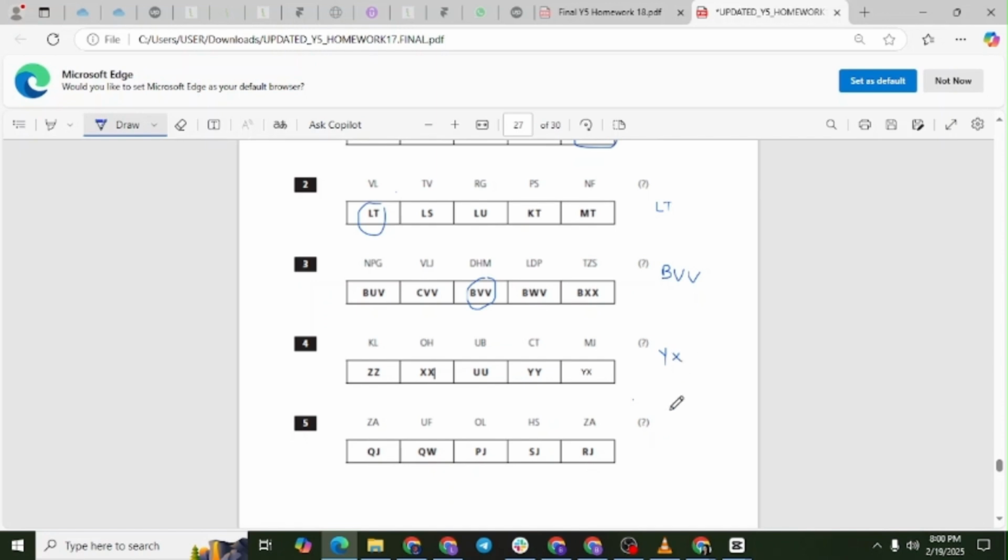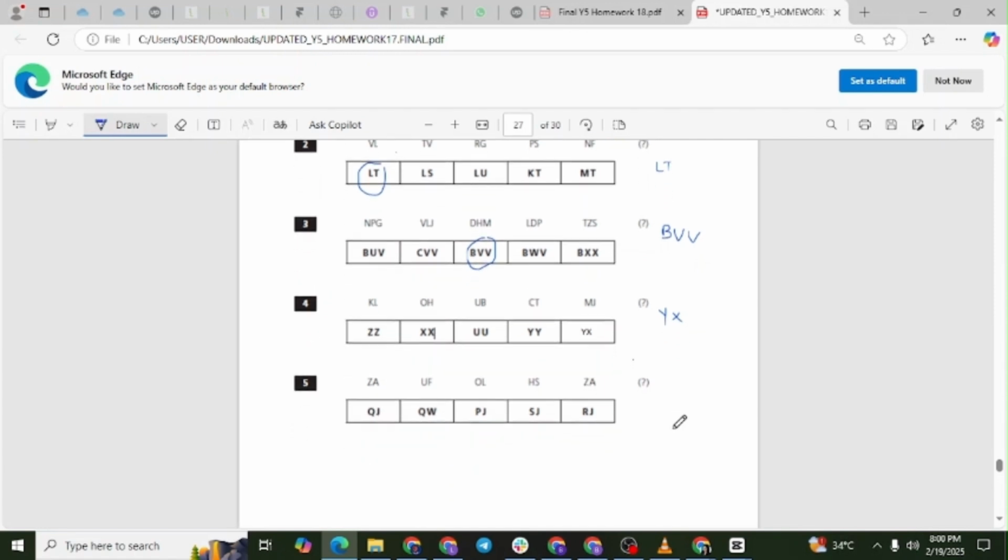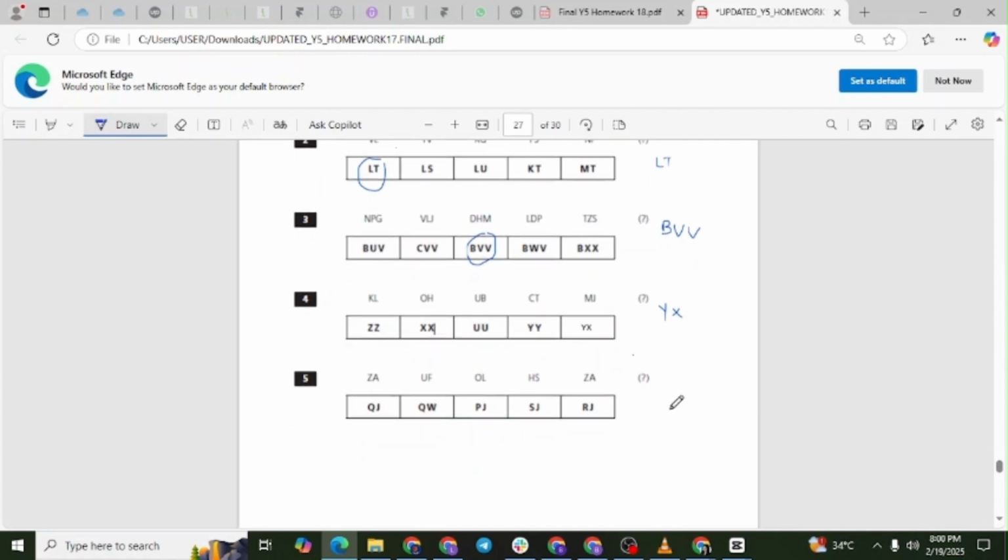Question 5. The sequence is ZA, UF, OL, HS, ZA, and then what? First letters: Z, U, O, H, Z. The pattern is minus 5, minus 6, minus 7, plus 18. The next step should be minus 9. Z, 26, minus 9 gives us Q. Now the second letters: A, F, L, S, A. The pattern is plus 5, plus 6, plus 7, minus 18. The next step should be plus 9. 1 plus 9 gives us J, so the missing pair is QJ.